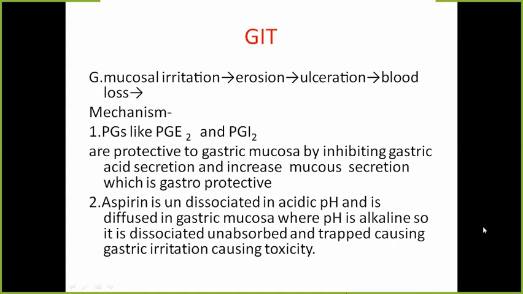Why this is so common with these drugs is because it is linked with the prostaglandins. Prostaglandins like PGE2 and PGI2 are normally protective. They protect the gastric mucosa from the action of the acids. But these drugs inhibit the prostaglandins, which are the protectors of the mucosa. When they are inhibited, naturally the gastric mucosa is irritated and it ulcerates.